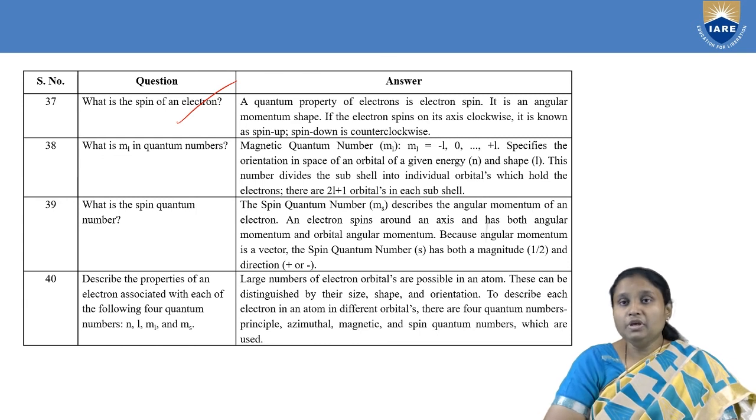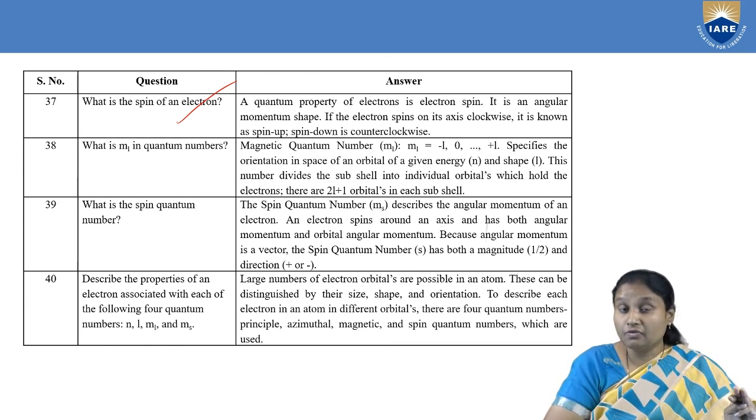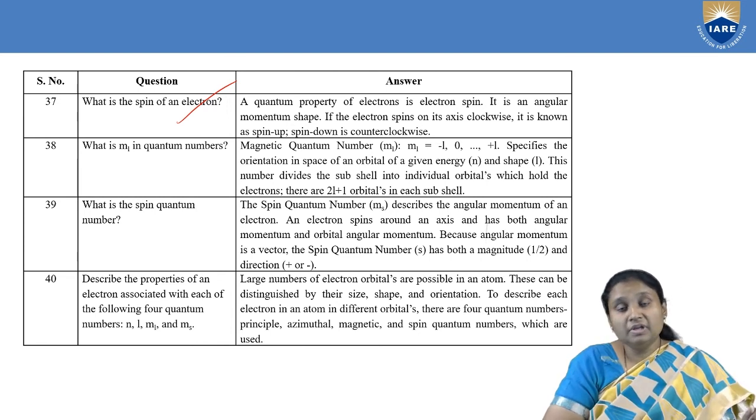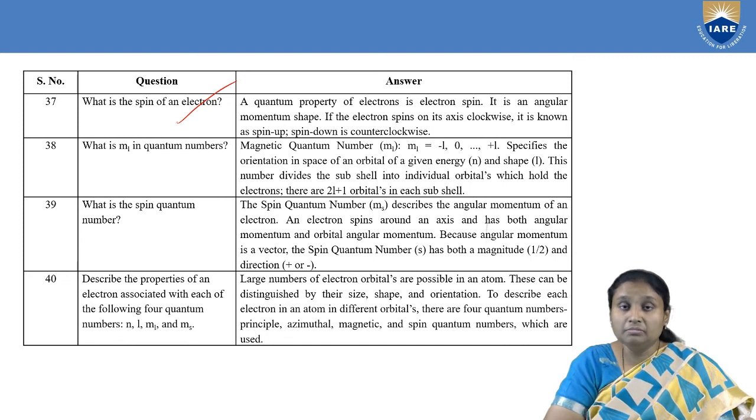There are three different ways of orientation: px, py and pz. Similarly, for a d orbital there are 5 different ways. That different orientation of orbitals is given by this magnetic quantum number.